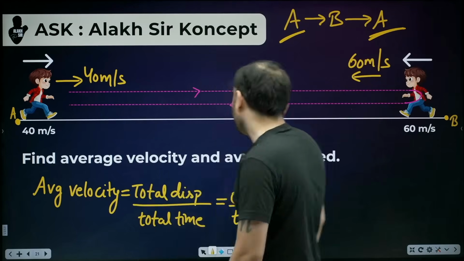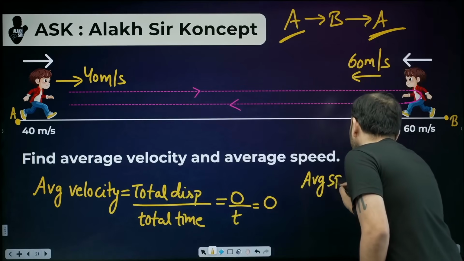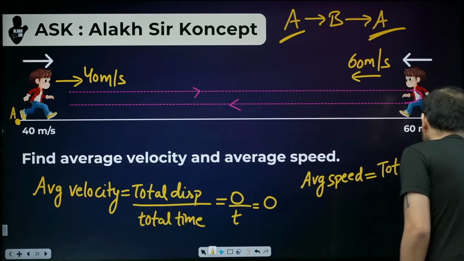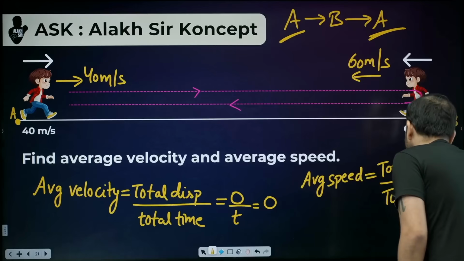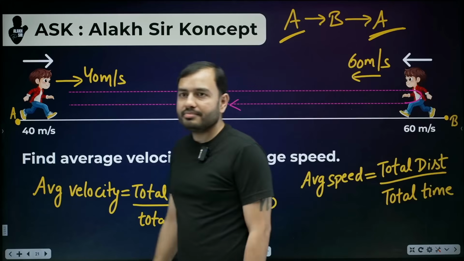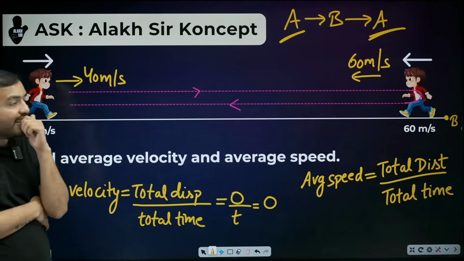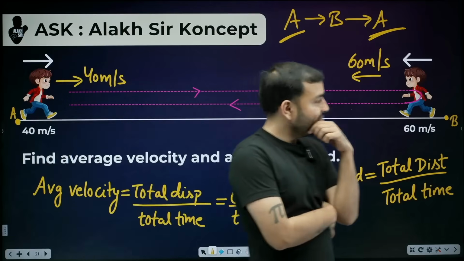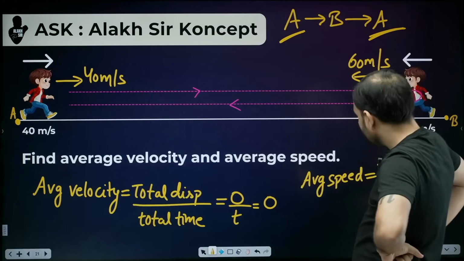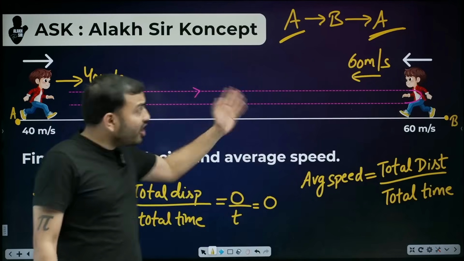Average velocity is 0. Now let's talk about average speed. What is the formula of average speed? Total distance upon total time. See this amazing thing, sir. What is amazing? Distance is not given. What a bad question this is. Distance is not given. Now what to do? And time is also not given. No time, no distance are mentioned.